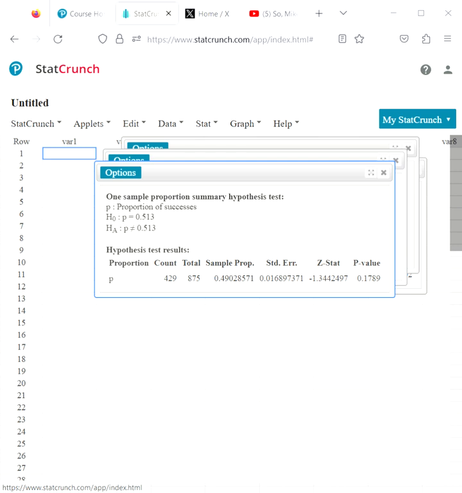The results do not support the belief that 51.3% of newborn babies are boys. The results merely show that there is not strong evidence against the rate of 51.3%. Now, right here, it says the results do not support the belief, blah, blah, blah. You guys can see why that's right there. This is completely opposite.